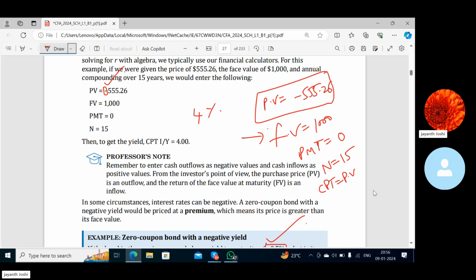First you should take 1000 and then put it as FV. I clicked clear work. Now it is 0 everywhere. Yes, 0, 0. Now I click on clear TVM, FV. Okay, sir.